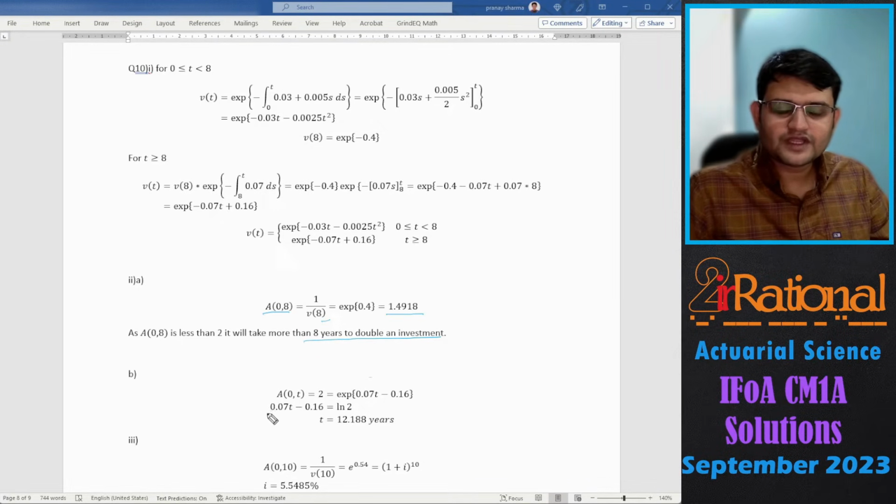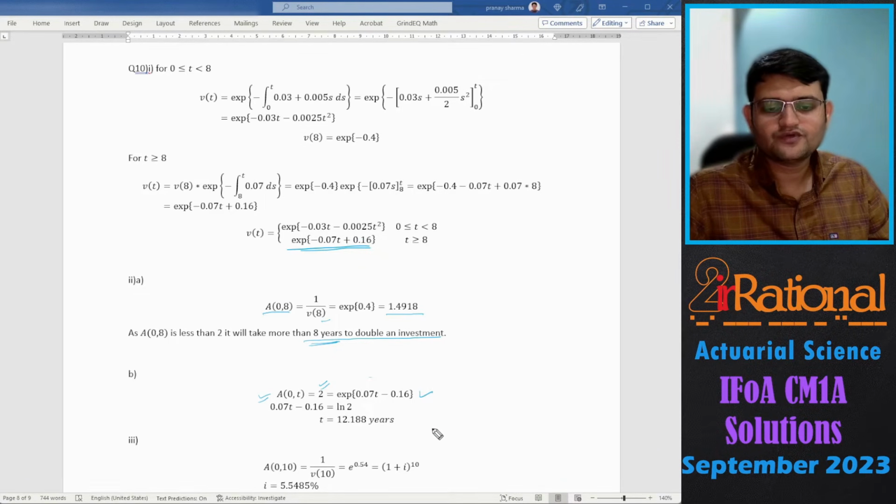Then for B part, we'll calculate exactly what time it is going to be. So my accumulation factor from 0 to t should be equal to 2. And because we know it is now more than 8 years, that is why we are going to take this value. So inverse of Vt, then e raised to goes here, so I'll have log 2. So t becomes 12.188 years. So it will take 12.188 years to double the investment.